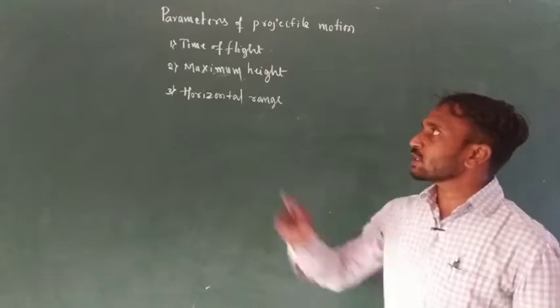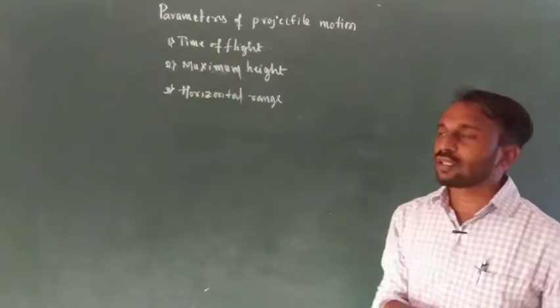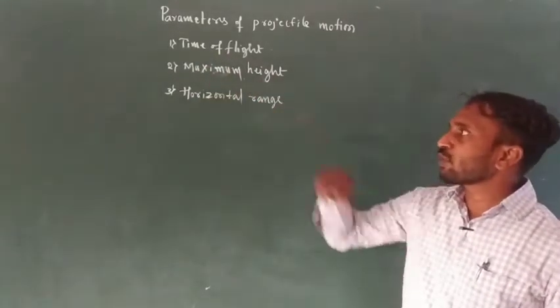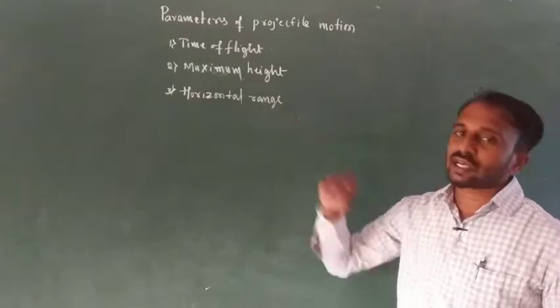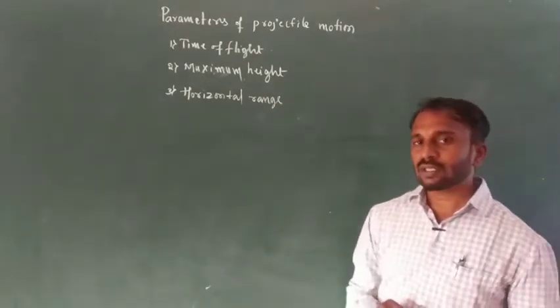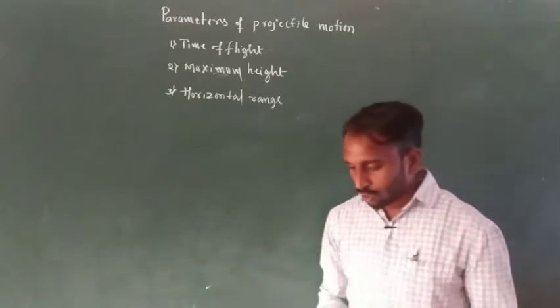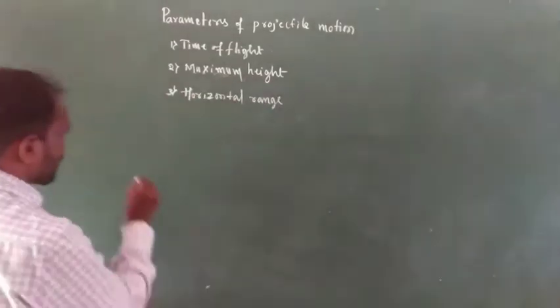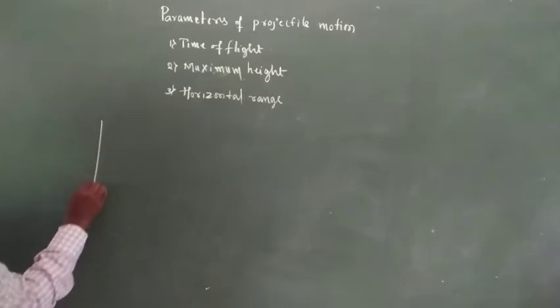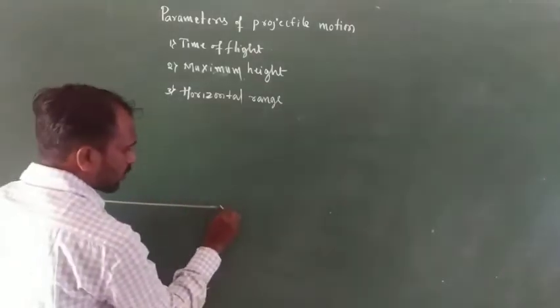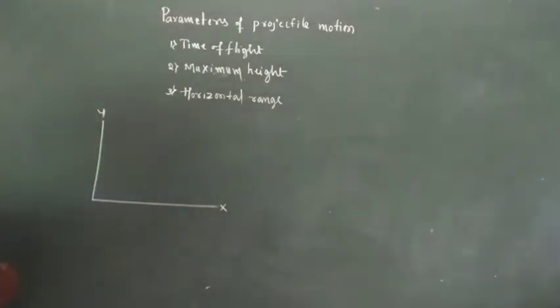The first one we consider is time of flight, the second one is maximum height, and the third one is horizontal range. Okay, so here the first one is time of flight. Dear students, here we consider the x axis and y axis.